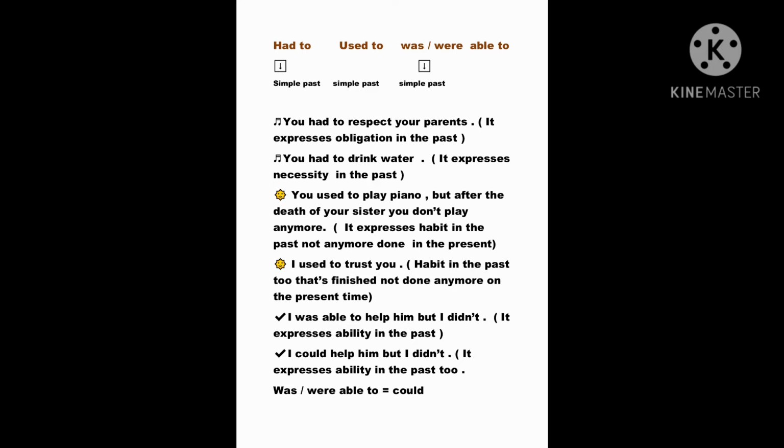The forms had to, used to, was, were, able to, and their functions. Had to is the simple past form of the auxiliary to have. Used to is the simple past form of the verb to use. Was, were, able to are the simple past forms of the auxiliary to be. We are going to see the examples related to these forms.